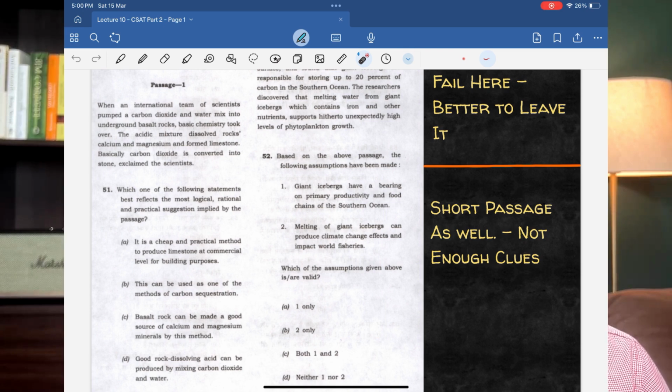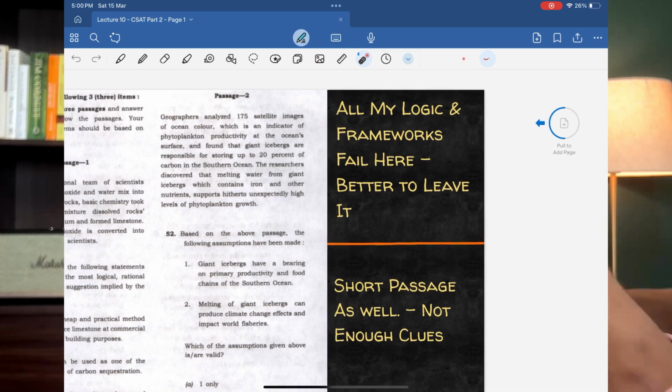At least if I could have eliminated two options, then probably yes, I may have tried making a guess, at least 50%. Here I am not able to eliminate three options. And same is the case with the other passage as well. Look, so I believe I have given you an idea about how to handle reading comprehension questions.